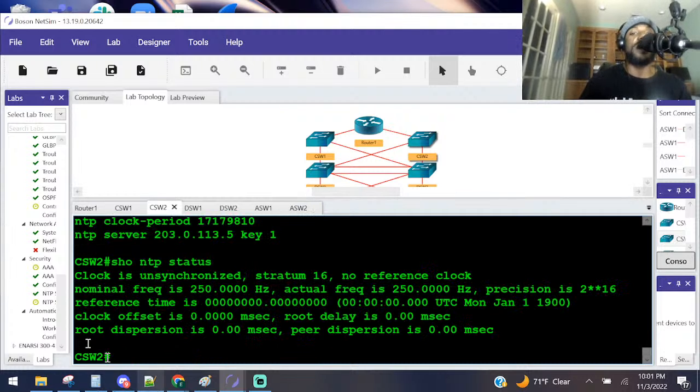Status. There it is right there. Now it's unsynchronized. See that? Sometimes it takes a while, like I was saying. It takes a while for it to get unsynced. So that's what it was.